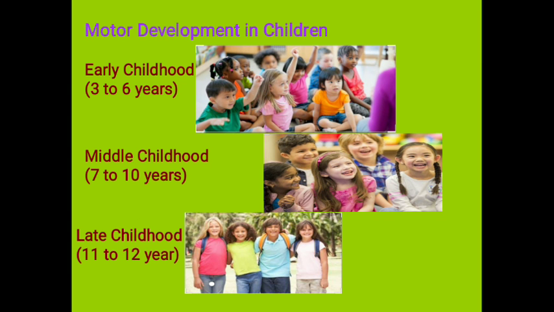Here systematic training of children in various sports is a must, and gymnastics and swimming can be started, because here the child learns the basic movements like rolling, hanging, pushing, pulling, etc. These become more efficient because the child learns these skills much faster, as these are fundamental movements. So it is very essential that children are involved in systematic training for different activities like swimming, gymnastics and different sports activities.